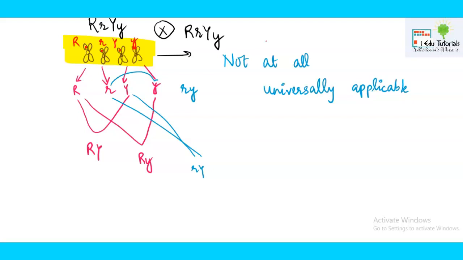So the overall summary of independent assortment is that each allele is located on a separate chromosome. However, if we are talking about all the organisms on earth, this law is not applicable because alleles of different characters are very often on one chromosome. It means one chromosome will contain a number of alleles of different characters and all will come together in a gamete, right? This will give rise to one more phenomenon which is known as linkage. And linkage is a part of this chapter only. We will study it in detail in a separate video.